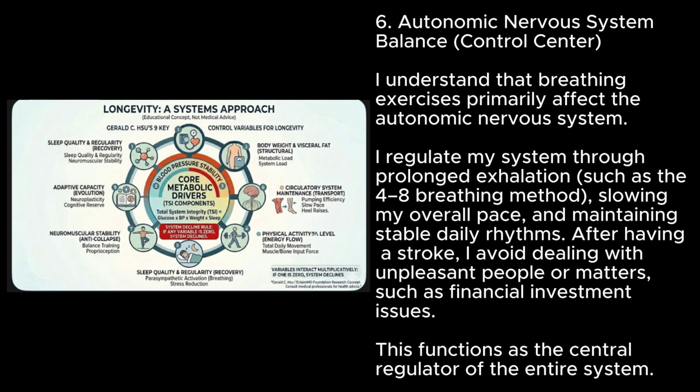6. Autonomic nervous system balance. Control center. I understand that breathing exercises primarily affect the autonomic nervous system. I regulate my system through prolonged exhalation such as the 4-2-8 breathing method, slowing my overall pace and maintaining stable daily rhythms. After having a stroke, I avoid dealing with unpleasant people or matters, such as financial investment issues. This functions as the central regulator of the entire system.